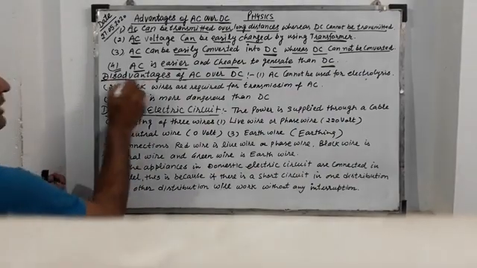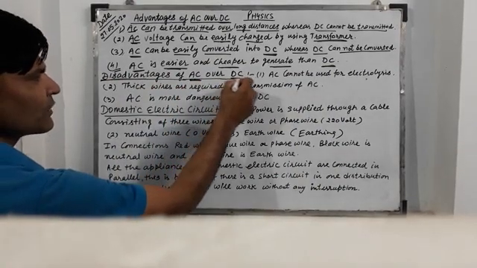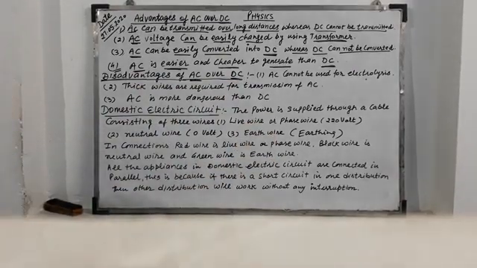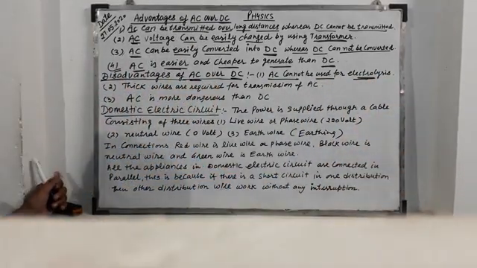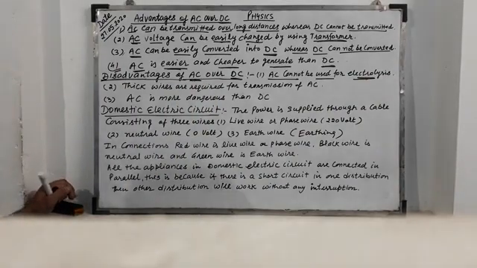Now the disadvantages of AC over DC. What are the disadvantages? AC cannot be used for the electrolysis process, for example, electroplating. DC can be used.